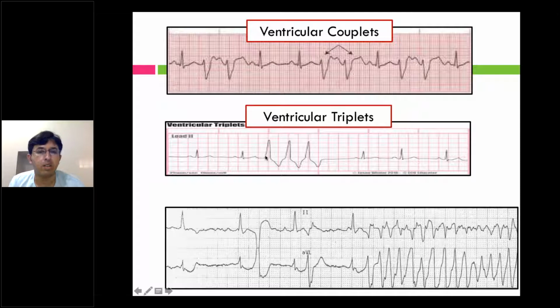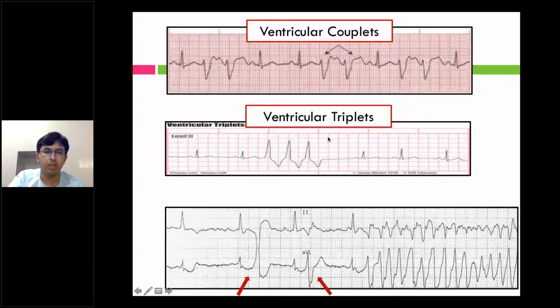This also characterizes nonsustained VT. Three or more ventricular ectopics which occur together is known as ventricular tachycardia. Less than 30 seconds, it's nonsustained. More than 30 seconds, it's sustained VT. So the second ECG is ventricular triplets.